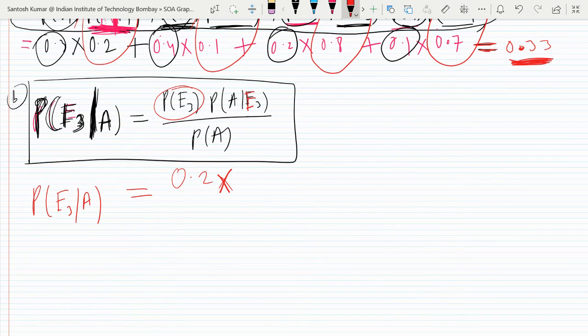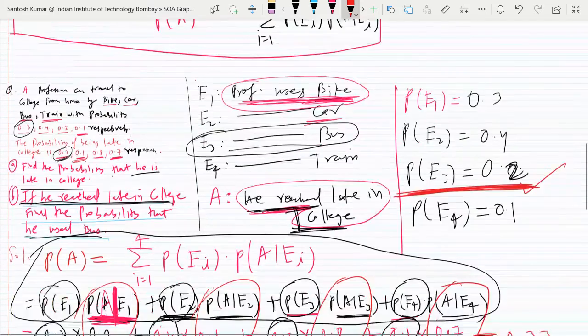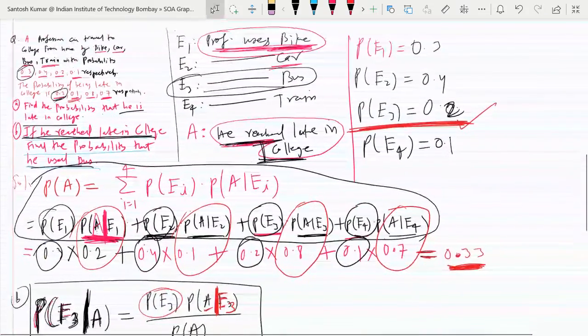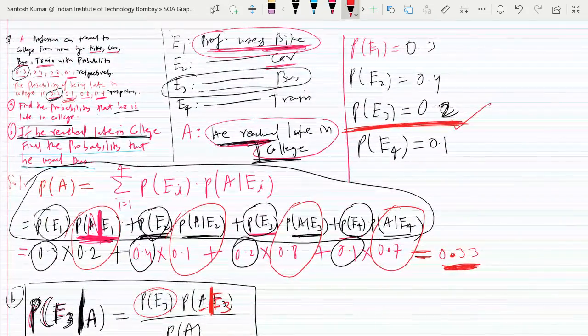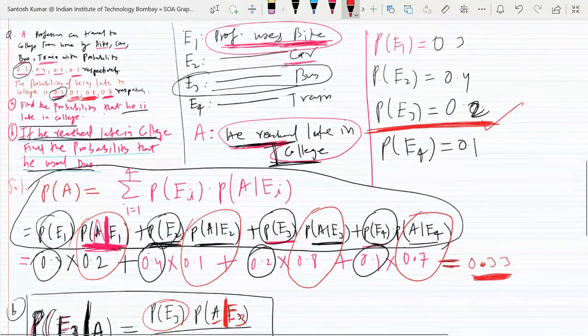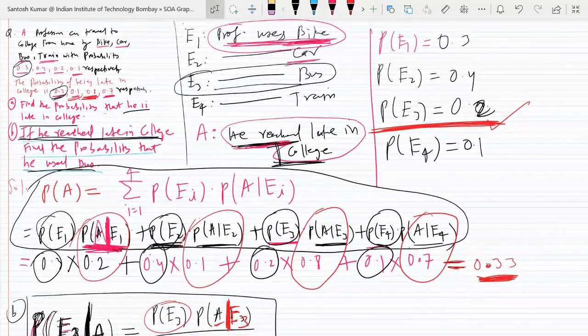So what is the meaning of A given E3? What is the probability of being late given that? Whatever you write after the word given, that is given to you. So given E3. E3 means what is the chance of being late given that they used bus? E3 means bus, right? So what is the chance of being late when they used bus? When they used bus is the third position. So the third position is 0.8. So 0.8 is the chance of being late when they use bus.